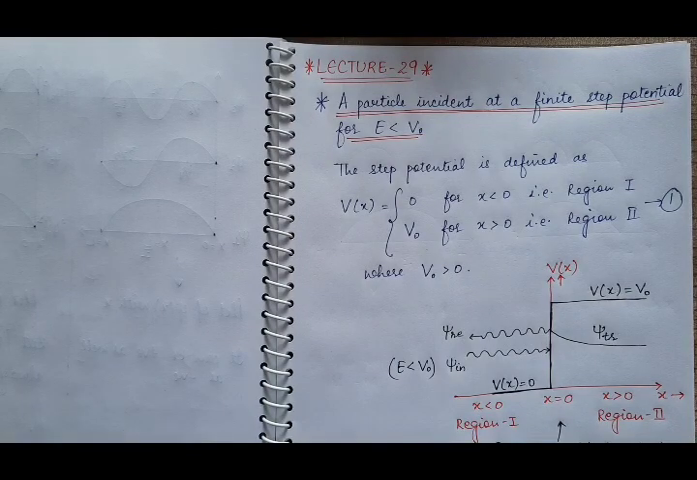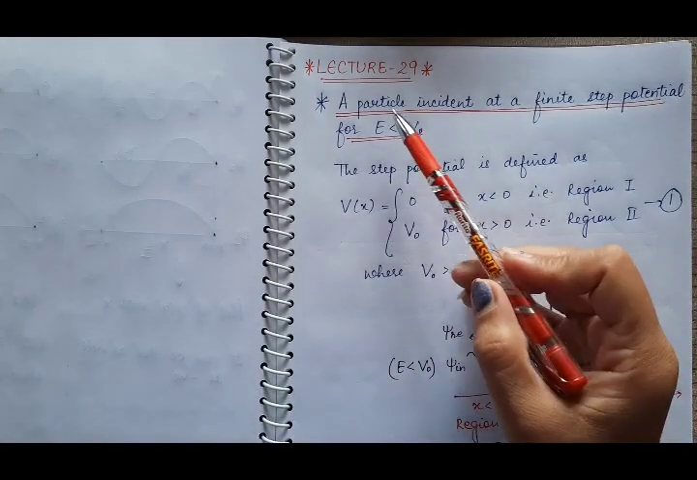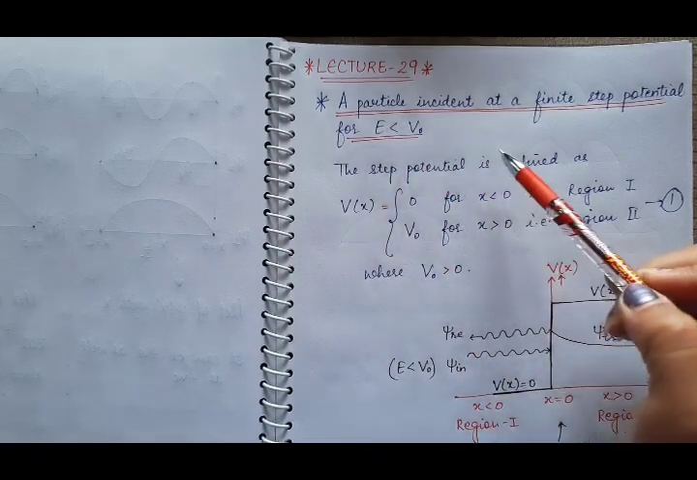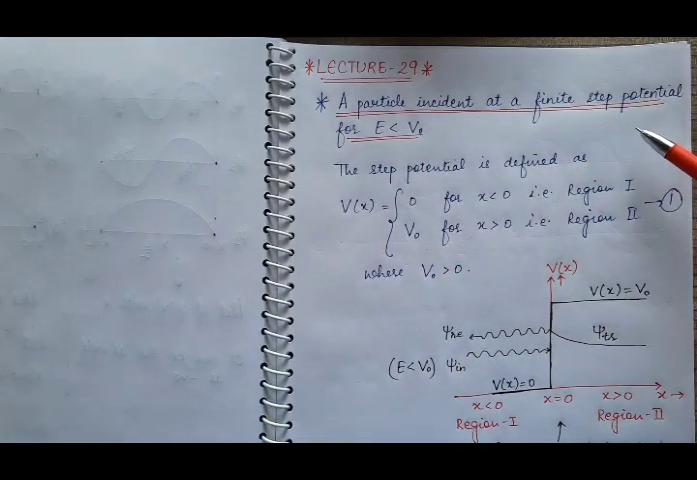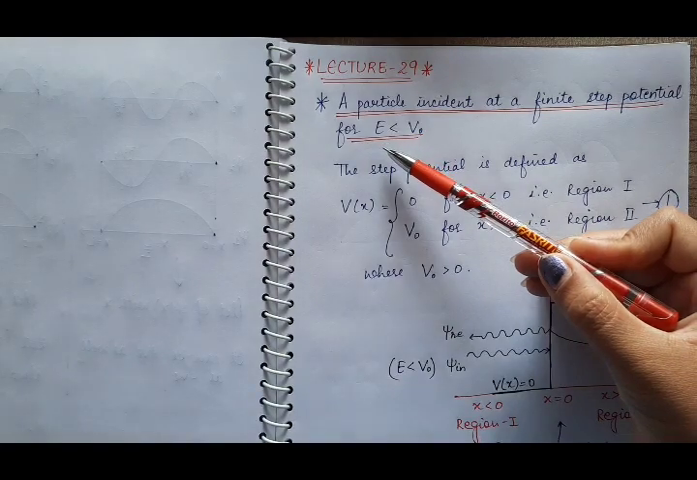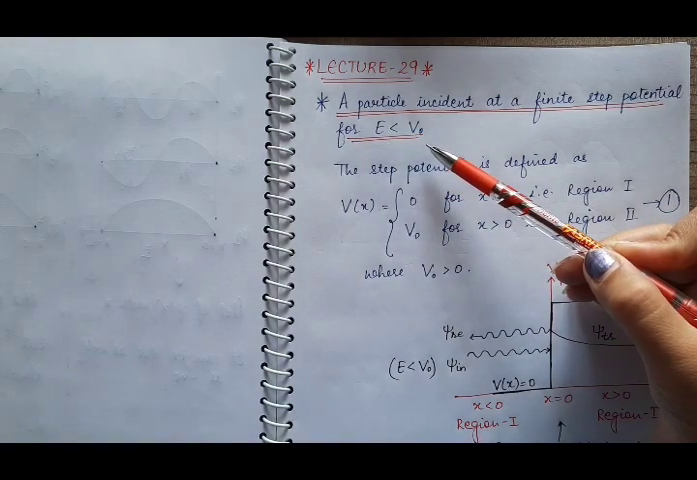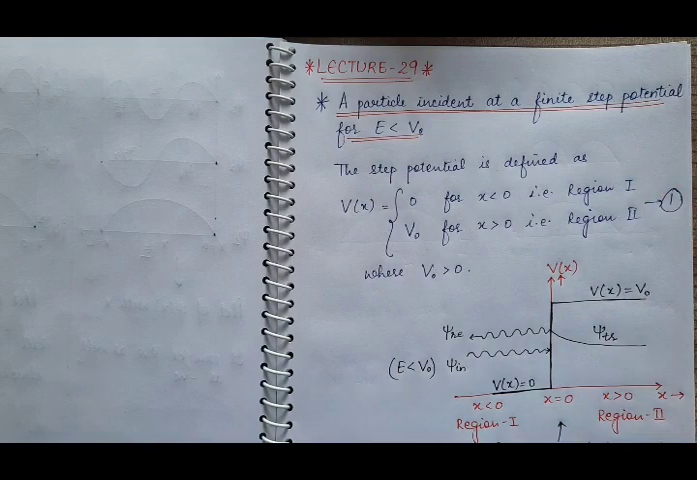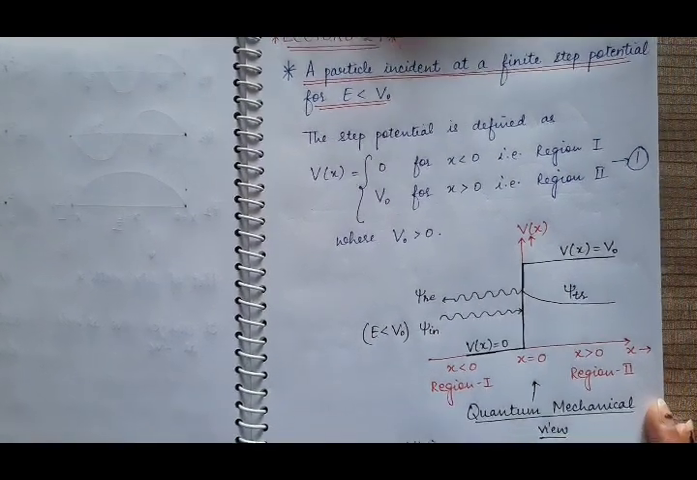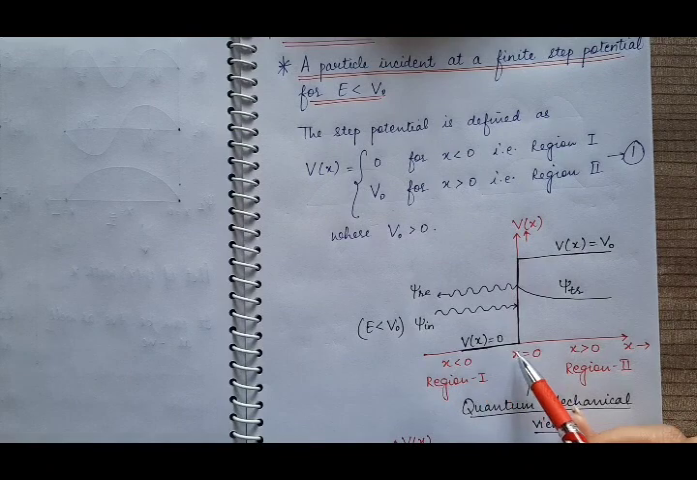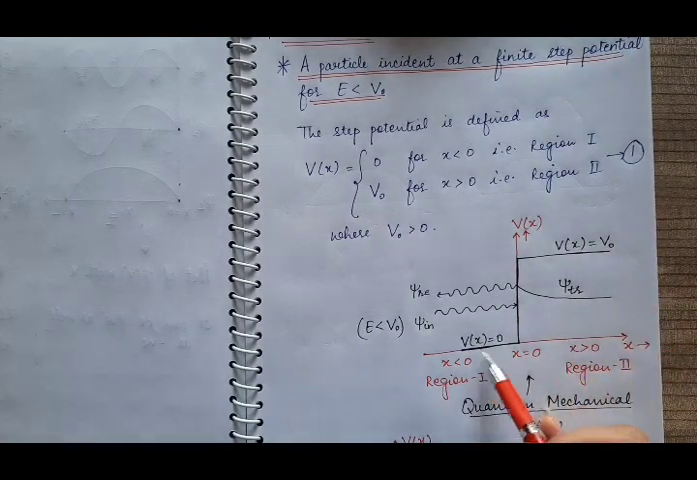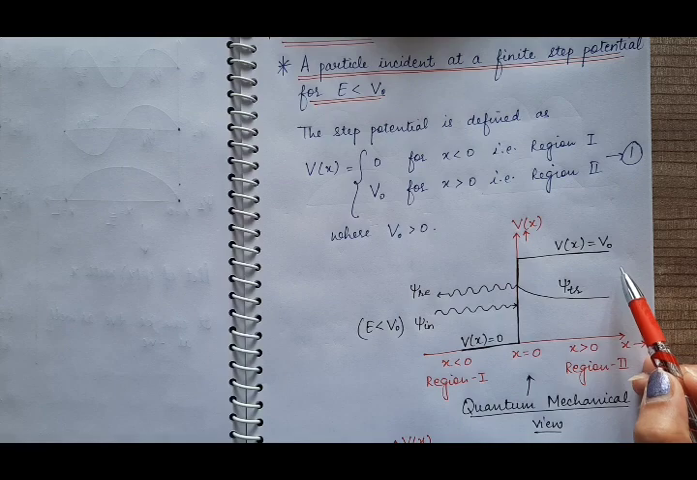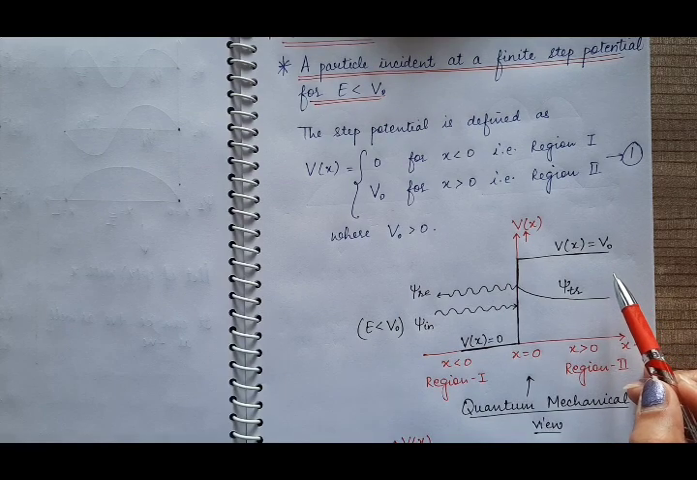Good morning, students. In this lecture 29 of quantum mechanics, we will discuss our next topic, which is a particle incident at the finite step potential having energy less than the potential barrier. So what is the step potential? It is called a step potential because its shape is like that of a step. So this is the shape of the step potential. That is why, because of its shape like a step, it is known as step potential.